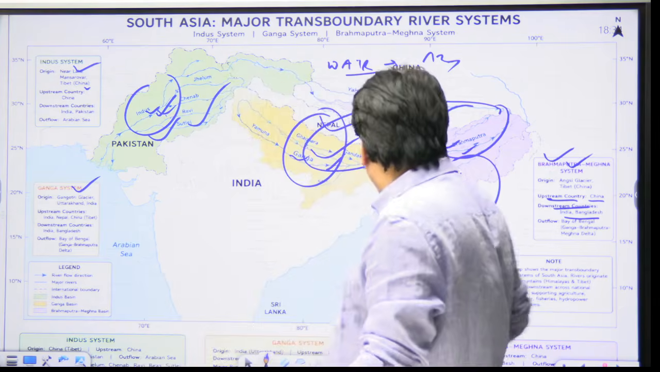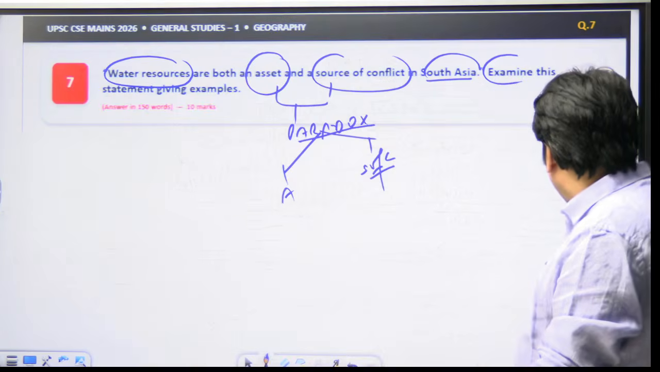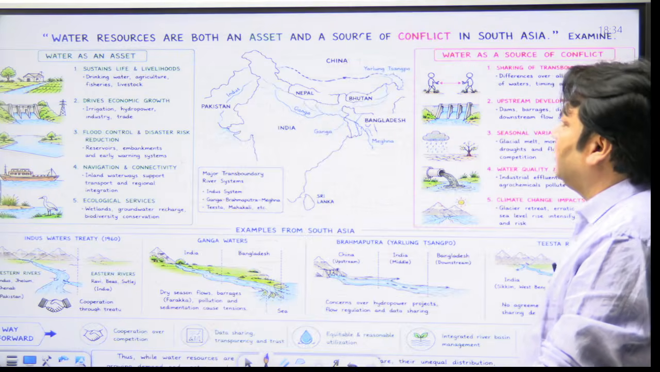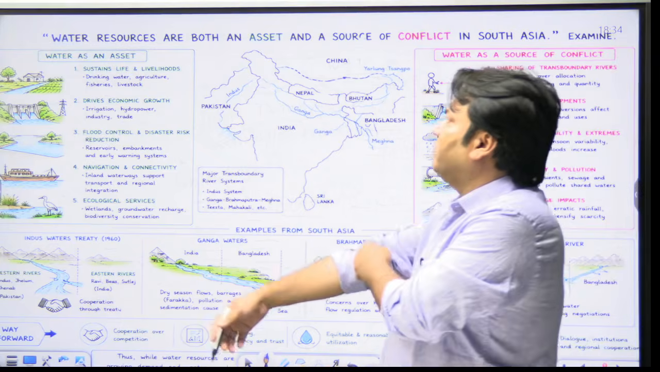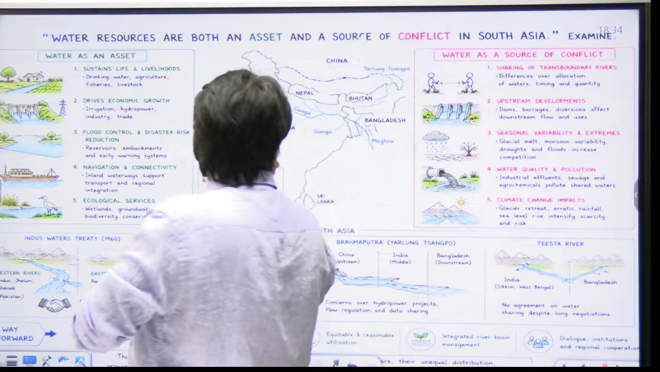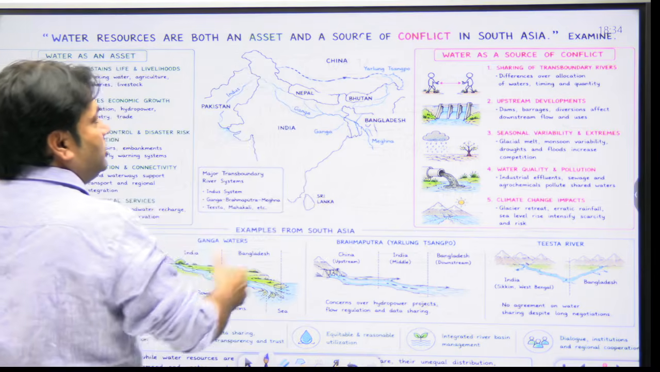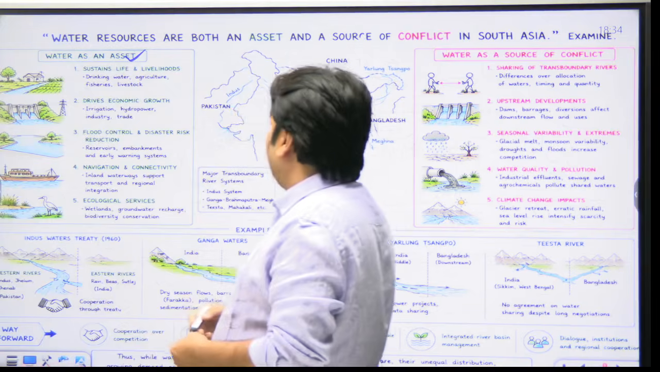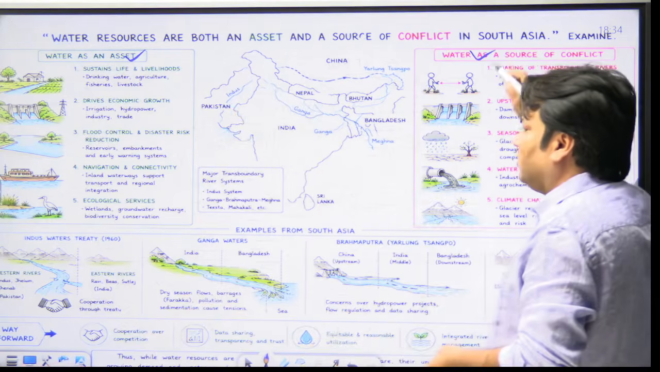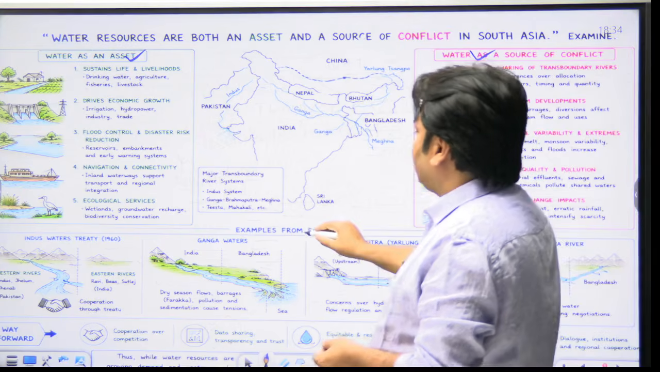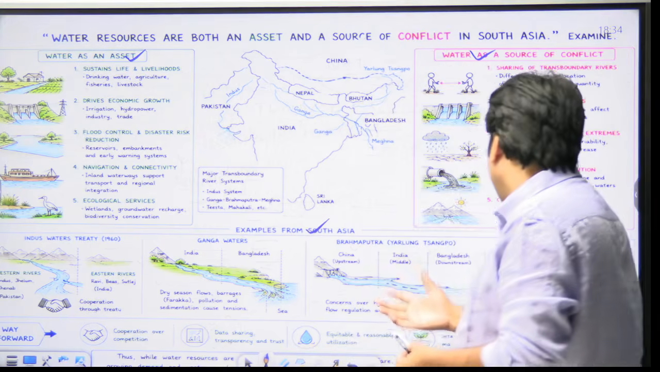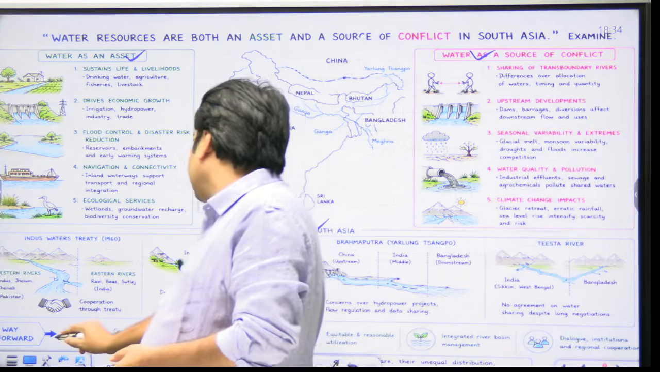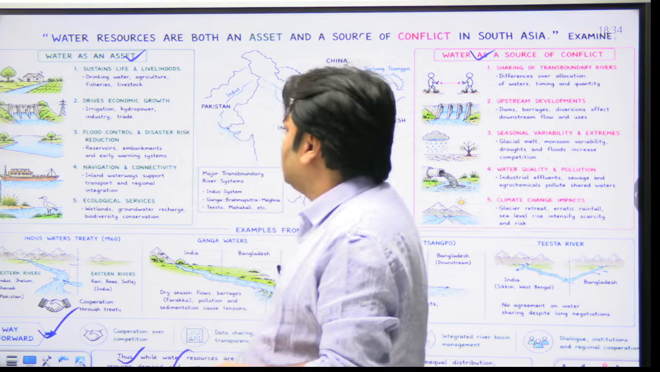But here, you can also write the answer of this question by using some particular keywords. For example, this is a question: water resources are both an asset and a source of conflict in South Asia. Examine. So you will explain water as an asset, and water as a source of conflict. We can give examples from South Asia. And lastly, we can give some suggestions and write a conclusion. So this is the point.